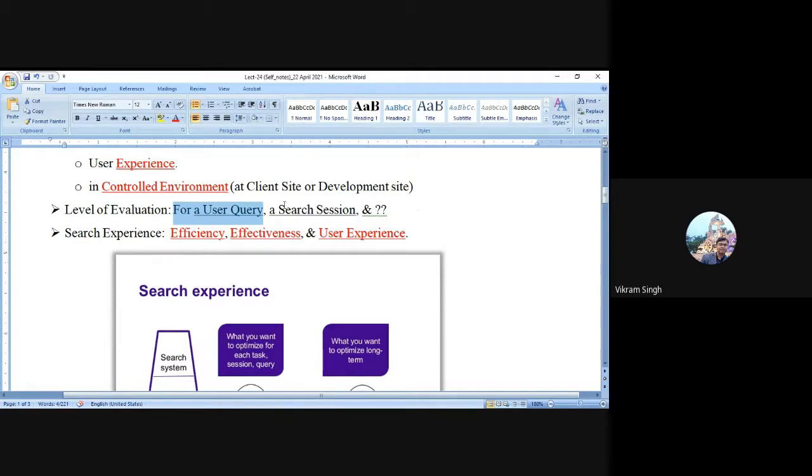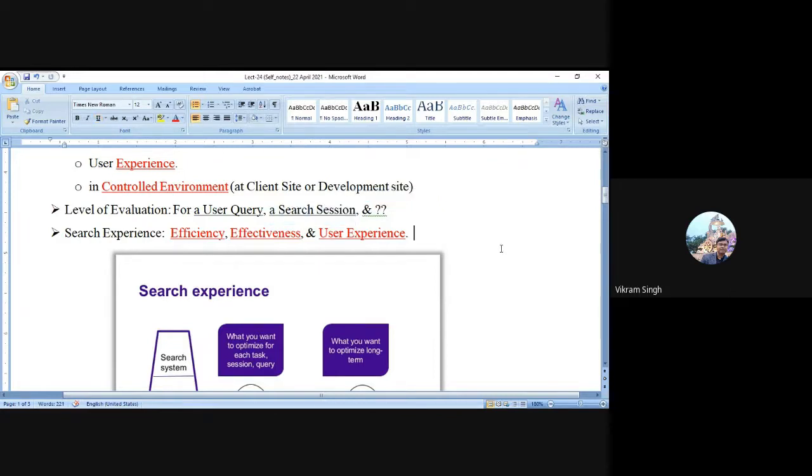That's one part. You can always have evaluation by considering a whole search session, like assuming the search is conducted between 4 to 5 p.m. You can say, I'm going to evaluate the system performance by considering the time window between 8 to 10, because at this time most of the users are posing queries. So you should define a session time, and well define the boundaries of the session for which you are performing the evaluation. This is important because it will affect the overall system performance as well as the input size, right?